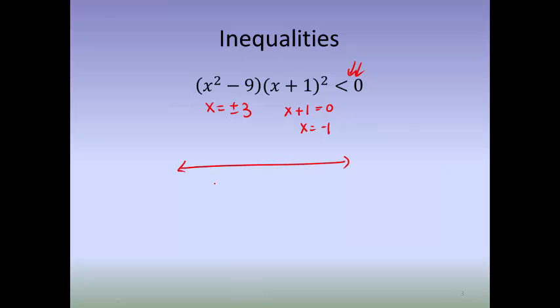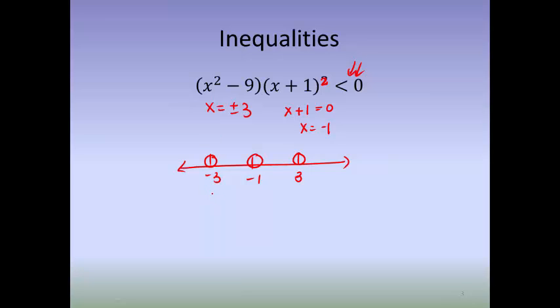So let's put all of these numbers there: -3 open, -1 open circle, and +3 open circle. You can't really put -1 twice, so I don't need to. I just have to keep in mind that it is a multiplicity, and that may come into play here. Let's take a look.